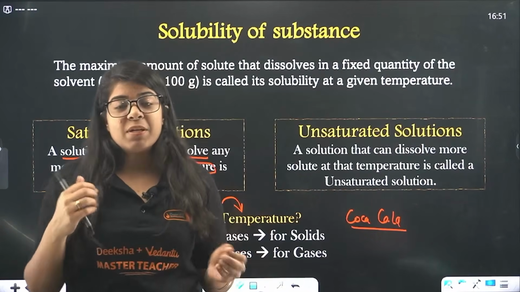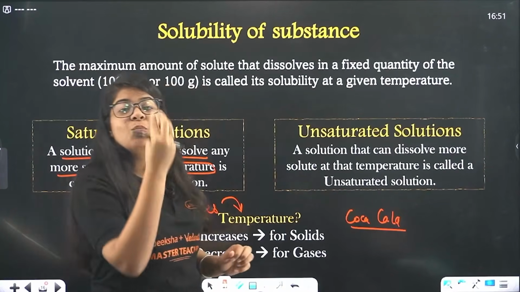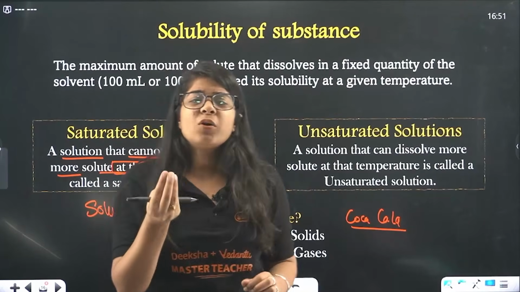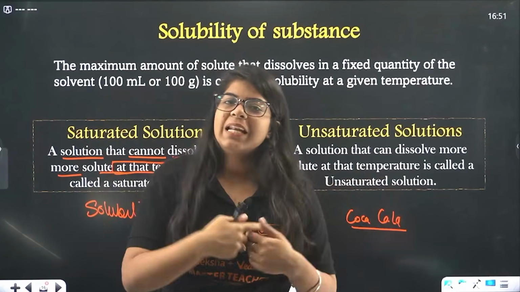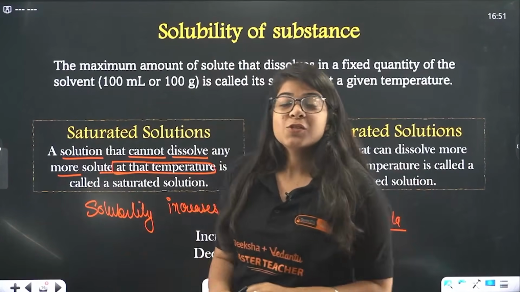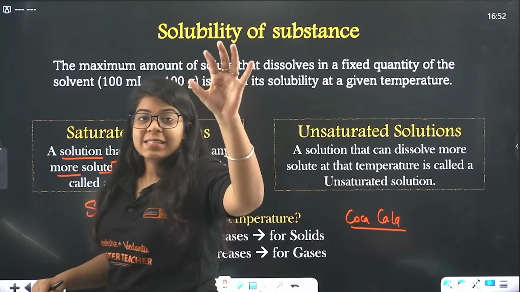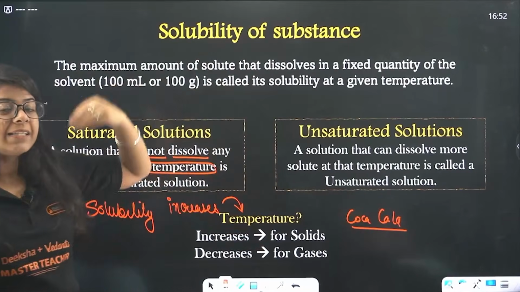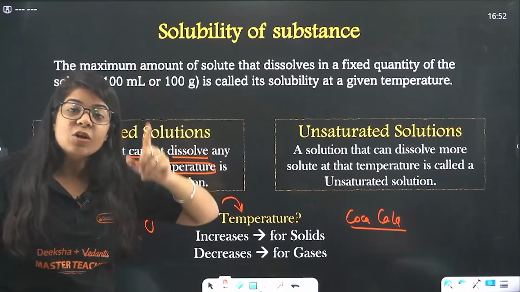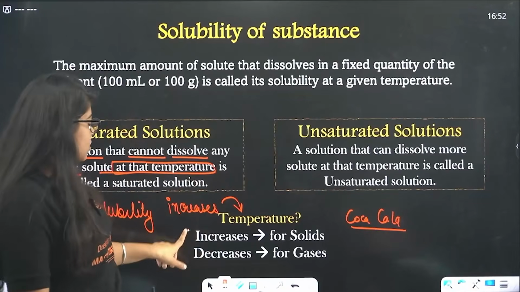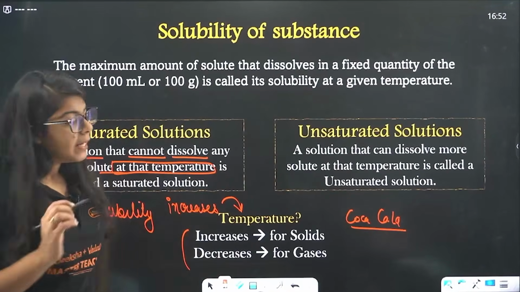So why does it happen? As the temperature increases, the molecules of gas get a good amount of energy and they leave the liquid. So with the temperature increasing, the solubility of solids and liquids increases, but the solubility of gases decreases. Just here the points are mentioned.